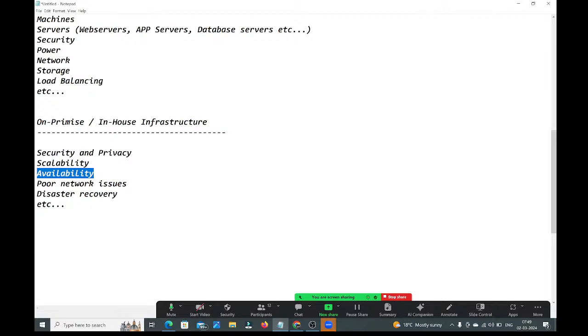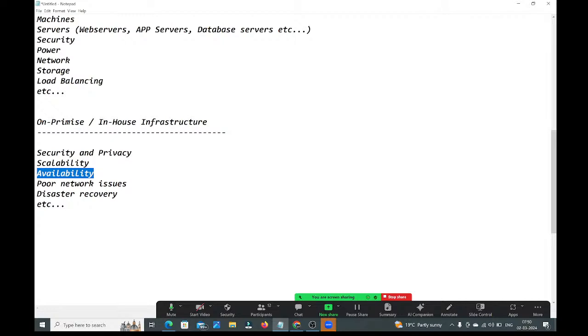Anytime you can access the application, it is always running. That promise we have given to the customers, so you need to take care of that also, guys. Your application should always be in running condition. That is called availability.